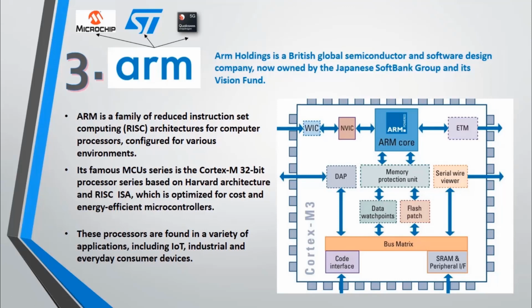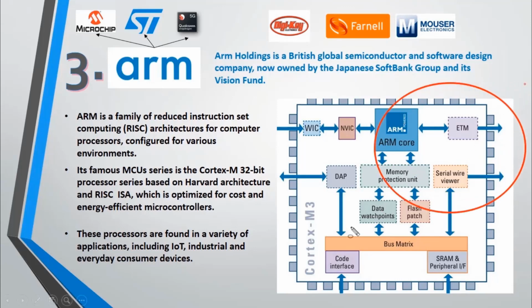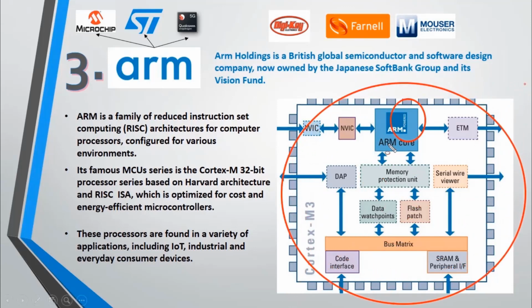ARM only licenses the cores to these companies. Therefore, it is a pioneer in making these cores. The semiconductor companies such as Microchip, which also manufacture AVR and PIC controllers, sell these microcontrollers with internal flash. In addition to that, Microchip also offers demo boards both on its website and through distribution channels such as DigiKey, Farnell, and Mouser Electronics. You can see this architecture of the ARM core. This is an ARM core which ARM licenses to companies like Microchip and ST Electronics.